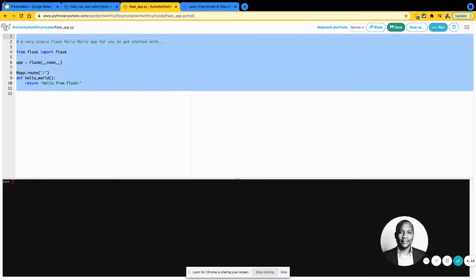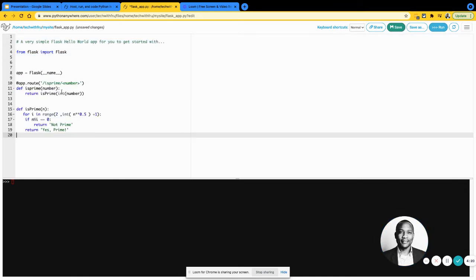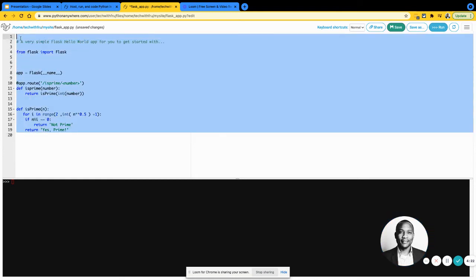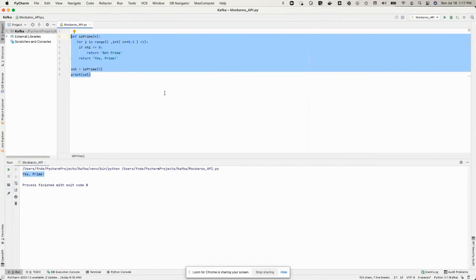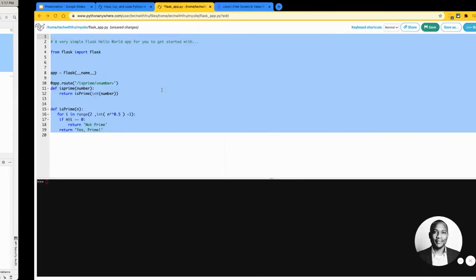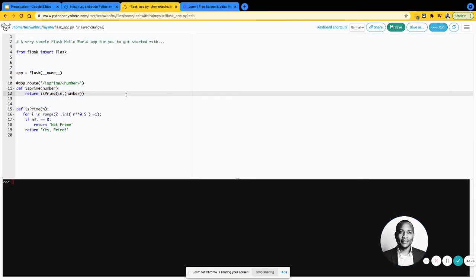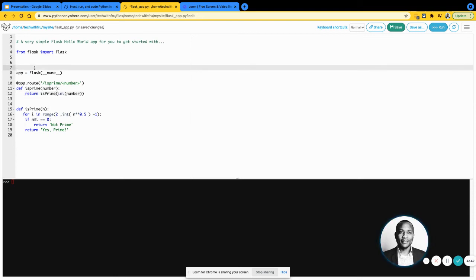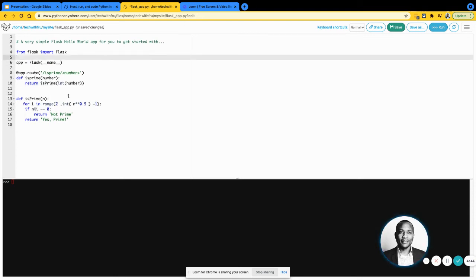So with the magic of copy paste, what I'm going to do here is basically just put in the code that we have from my desktop application, and we're going to make that available in here. If you're not familiar with Flask, there are lots of tutorials around that. But basically, you think about this as routes, which are basically API endpoints, and you can define logic behind the particular endpoint. So for me, it's a very simple app here, nothing too fancy.